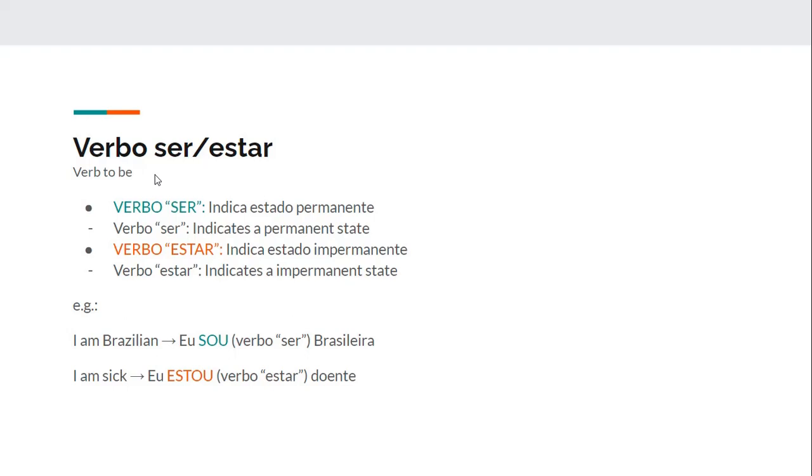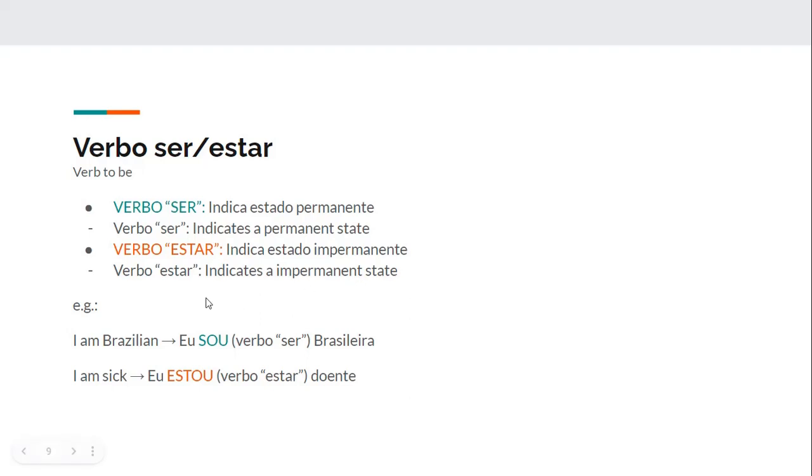So while in English we only have the verb to be, in Portuguese we have two verbs that are related to the verb to be, which are verbo ser and verbo estar. So verbo ser indicates a permanent state, verbo estar indicates an impermanent state.